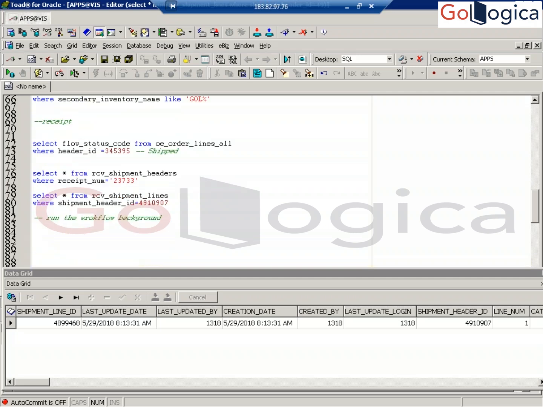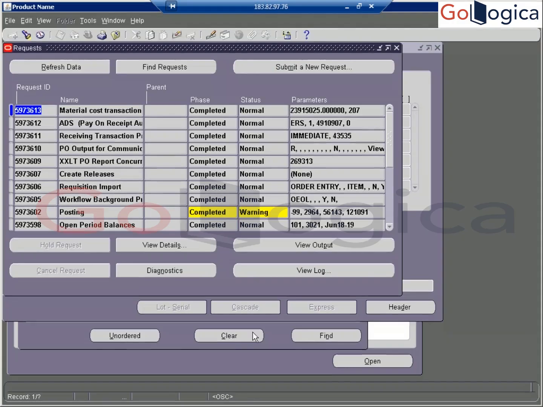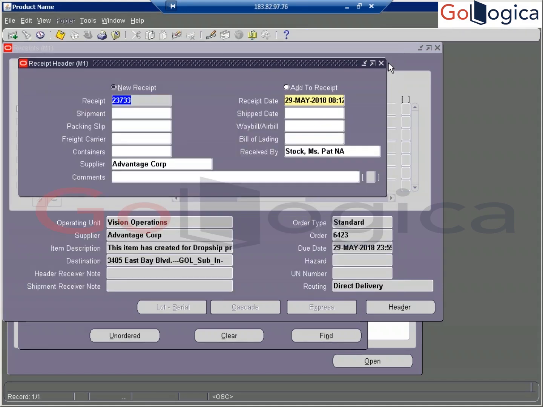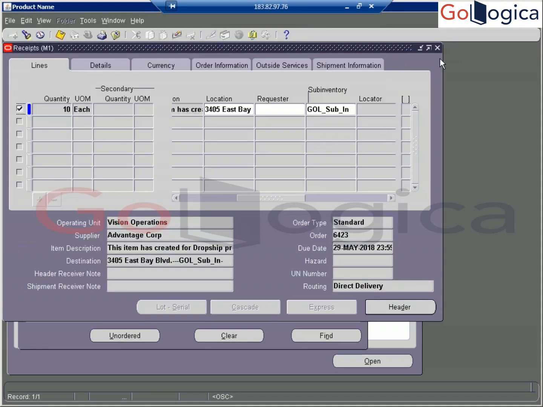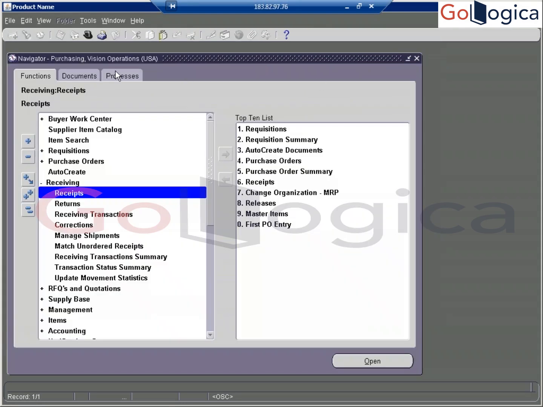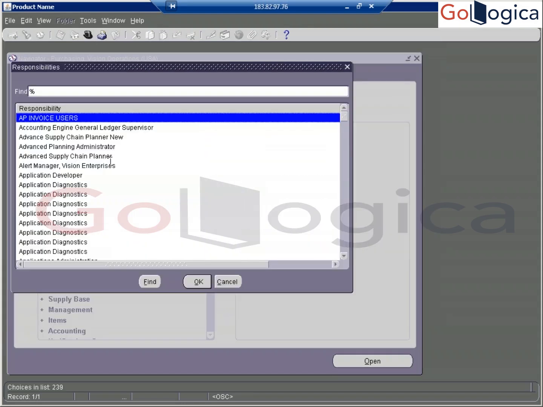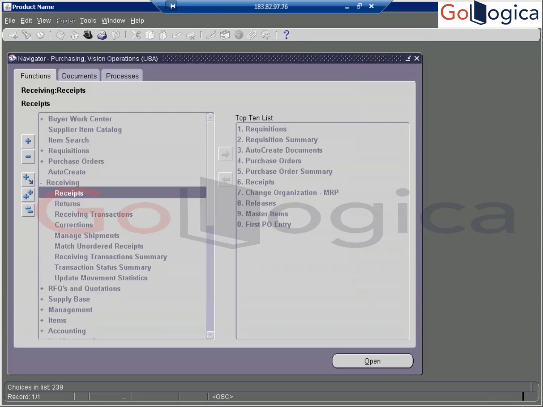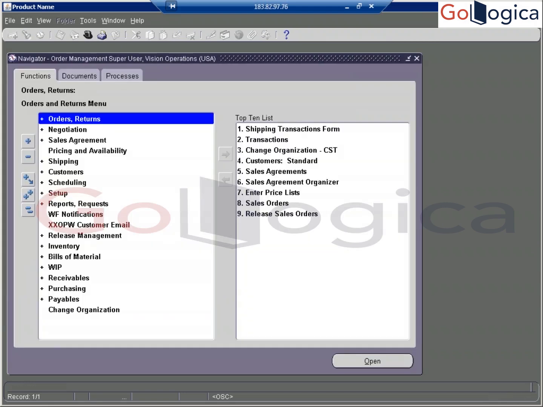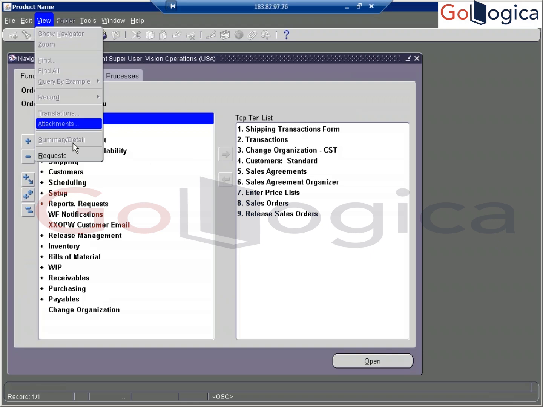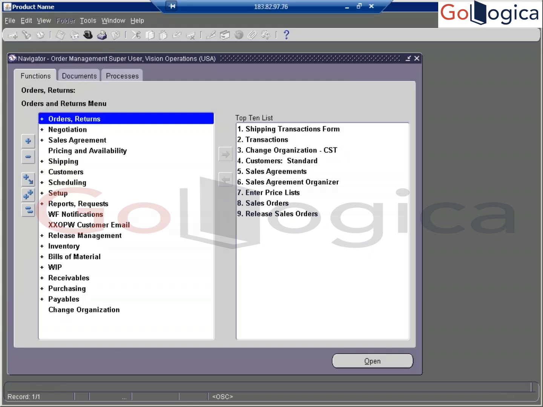Okay. Right. Now, who is going to do the packing, picking, shipping? In this case, the supplier. So in this case, picking, packing, shipping is done by the supplier. Now go and submit the workflow background again.